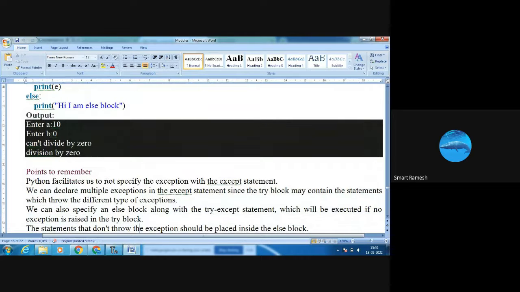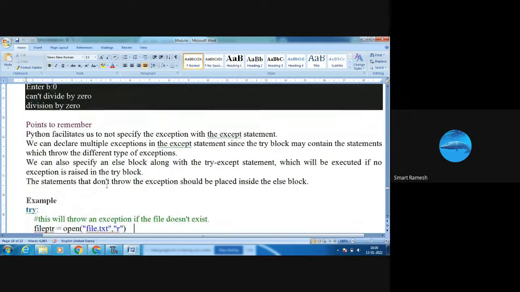Next, what are the points to remember? Python allows us to not specify the exception with the except statement. We need not specify the exception. Next, we can declare multiple exceptions. We can also specify the else block. Next, let's see one example.